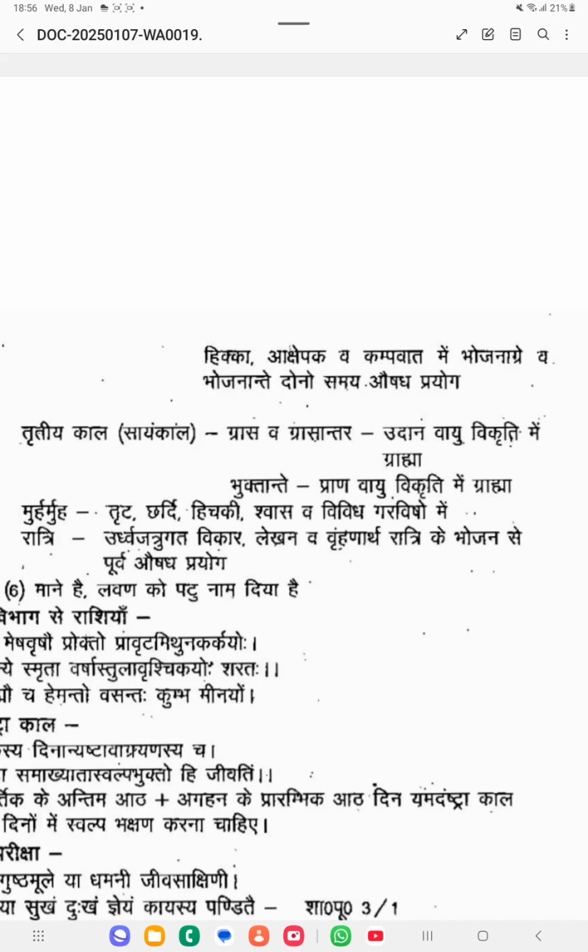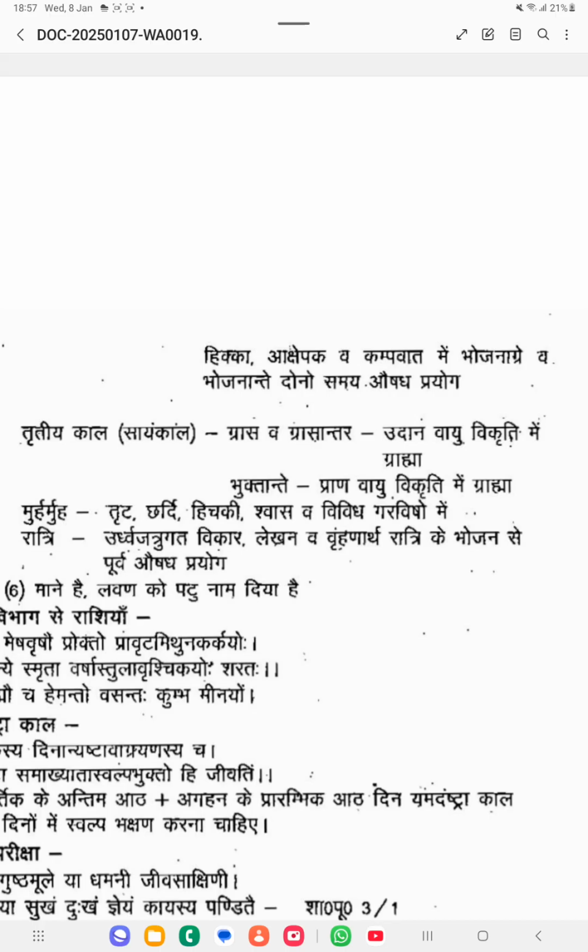Then Muhurmuhu, repeatedly: the medicine should be given repeatedly in conditions like trishna, chardi, hikka, shwasa and garavisha. In these disorders the medicines have to be given repeatedly. Then Ratri, in Nishi, the night time: in which conditions should medicine be given? That is Urdhva Jatrugata Vikara.